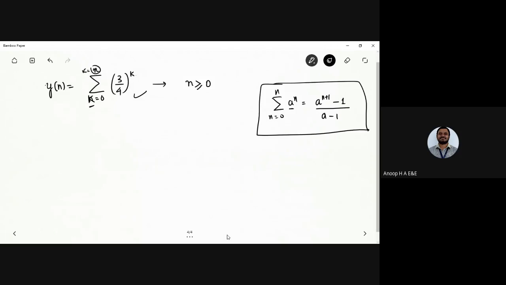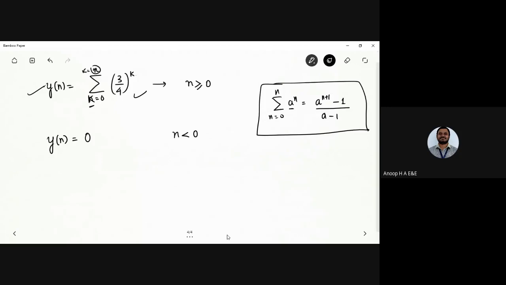So I am using the variable k here, which would certainly be greater than or equal to 0. So I can take k from 0 to n in the summation, where n is greater than or equal to 0. That would be y of n, the output step response. And y of n will be equal to 0 for n less than 0.